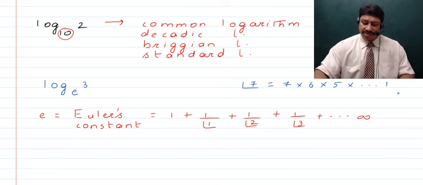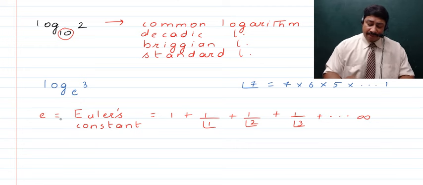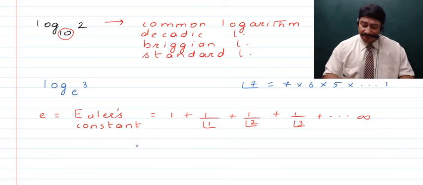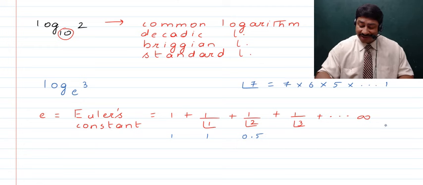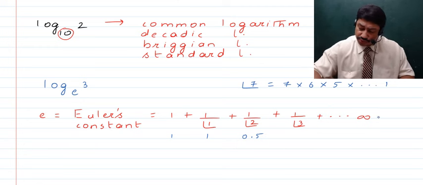So now children, if we talk about Euler's number, we can calculate its value approximately. Here we have 1, then 1 upon factorial 1 will also be 1, so 1 plus 1 becomes equal to 2, to which if you add 1 upon factorial 2, which is 2 into 1, that is 1 upon 2, that is 0.5. Further, as all the denominators are increasing, the value of these fractions is decreasing, and that approximately comes to 0.2. So Euler's constant approximately comes to 2.7.